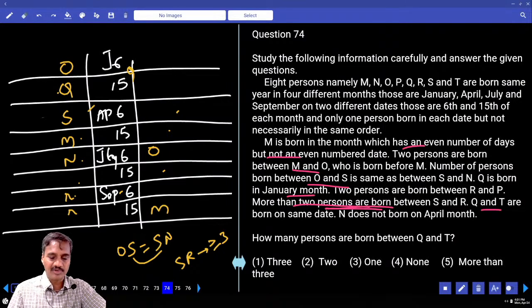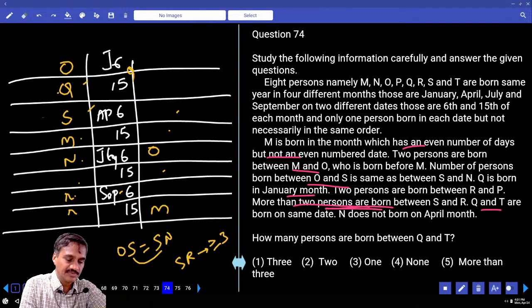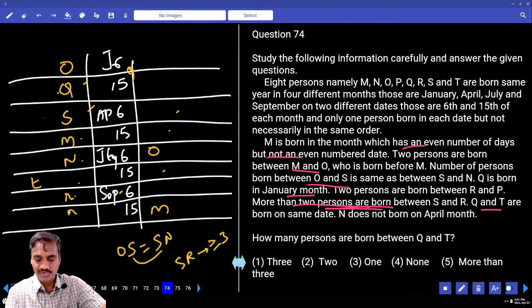And Q and T are born on the same date. Now Q is born on 15 and T must be on 15. As T must be on 15, where can we have this T? If you have T at this place, then R will be here. And if T is here, more than 2 persons. N is not born in April. Q and T are born on the same date. Now Q is on 15.